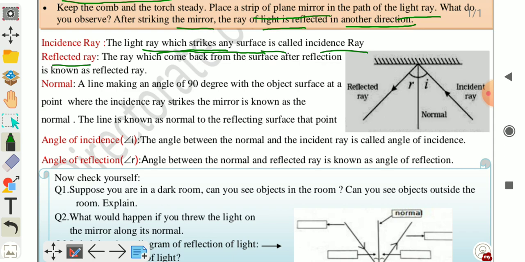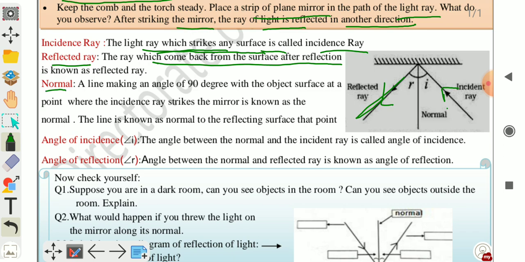The ray which comes back from the surface after reflection. So in this picture, this ray is the incident ray and this ray is the reflected ray. After striking the mirror, it changes direction.